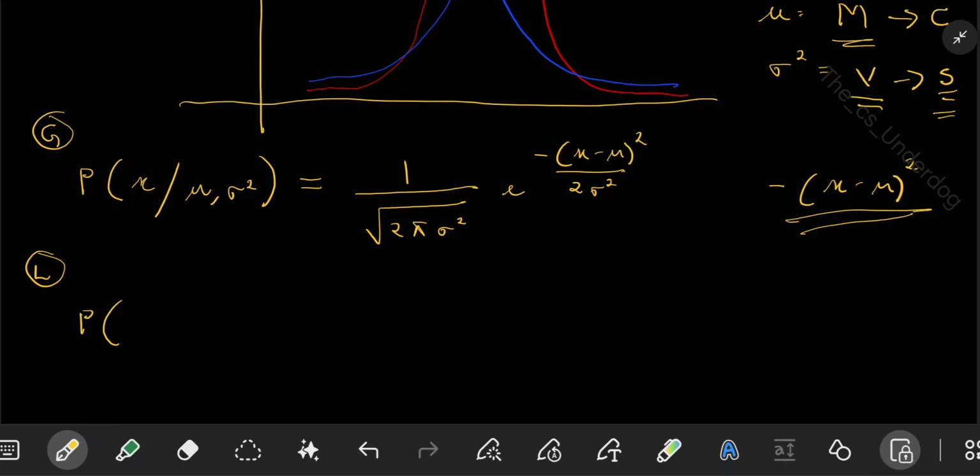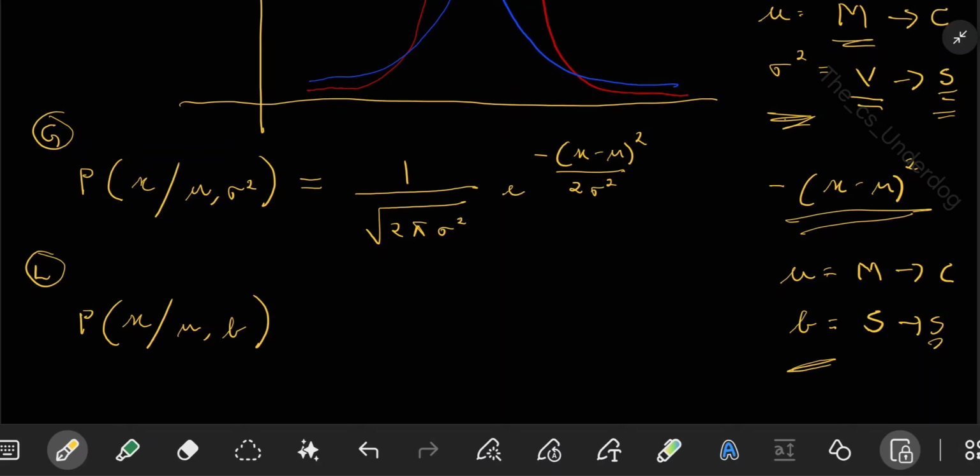Let us say the probability of the random variable x is given mu and b. What are mu and b in Laplace? In case of a Laplace distribution, mu is your mean, same as in Gaussian. So what does this show? Mean shows the center. Second thing, what is this b? In case of Laplace distribution, b is the scale. When I say scale, this is also a measure of spread. So you can relate this with whatever we mentioned as variance here. This variance and this scale, both are showing the same parameter. Both are showing spread of the distribution.